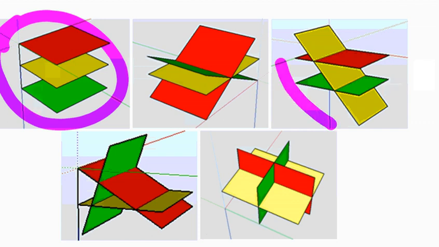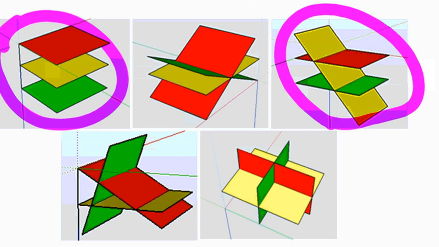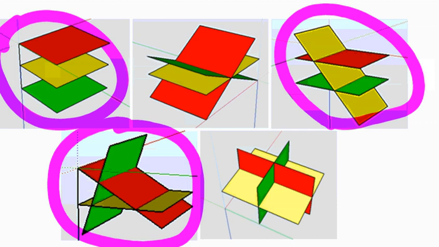But also here, this is an image where 2 of the planes are parallel, so there are intersections between 2 planes, but the 3 planes never intersect at any one point, therefore there are no solutions. And in this one down here, again, 2 planes intersect, but there's never a point where all 3 intersect. So all these 3 are examples where there are no solutions to our intersections.